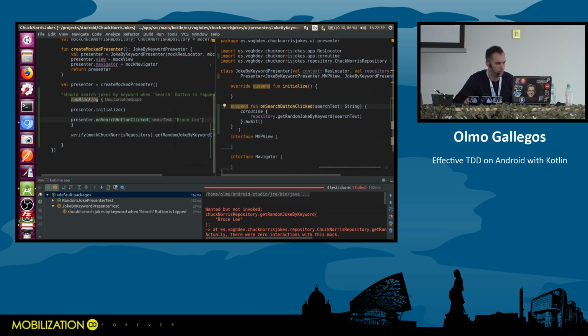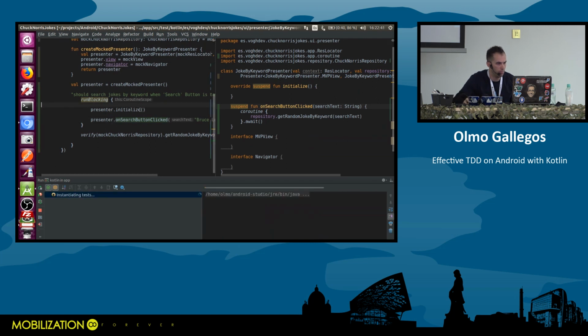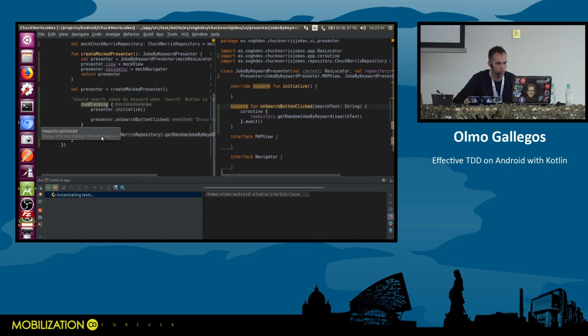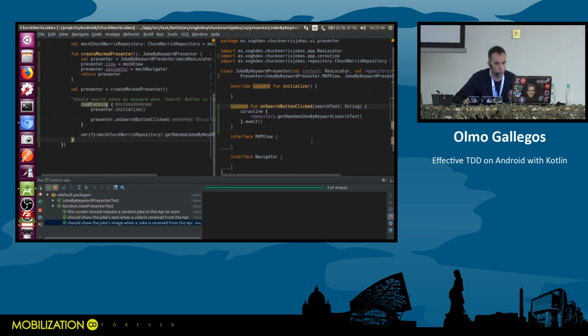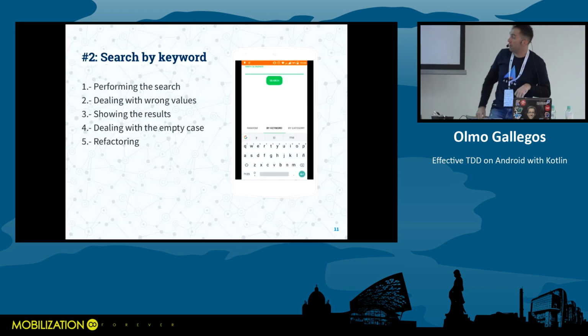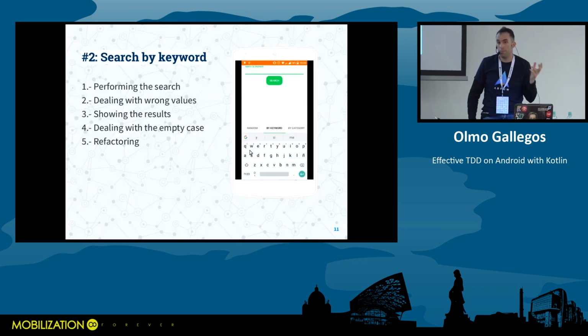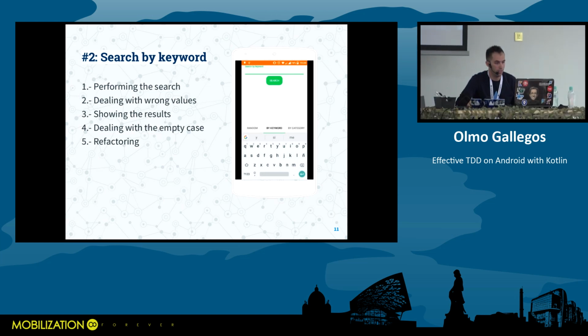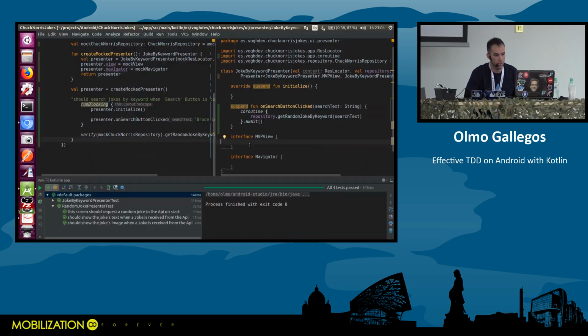Let's reformat this a little bit. Remove vertical spacing. Good. So we are just searching for whatever the user writes in there. But you know, if the user leaves this empty, we are wasting battery. We are wasting mobile data because we are doing a useless query. So now let's avoid invalid values, such as the empty string.